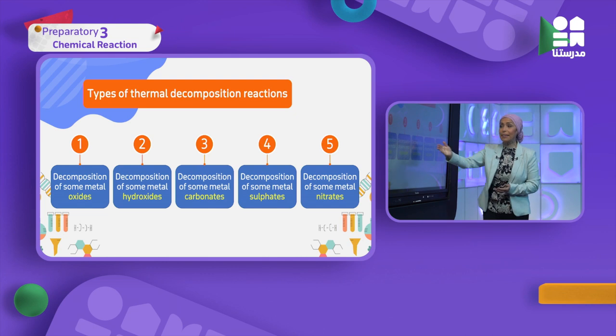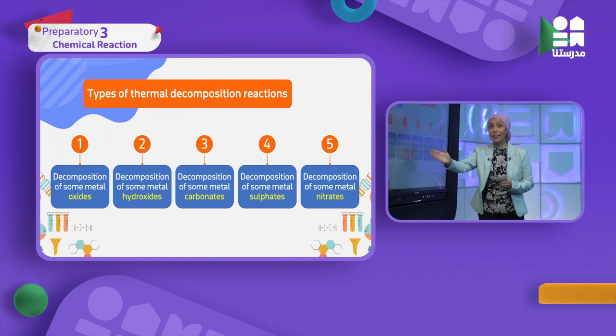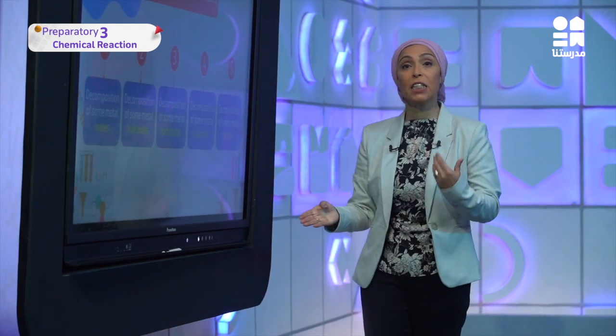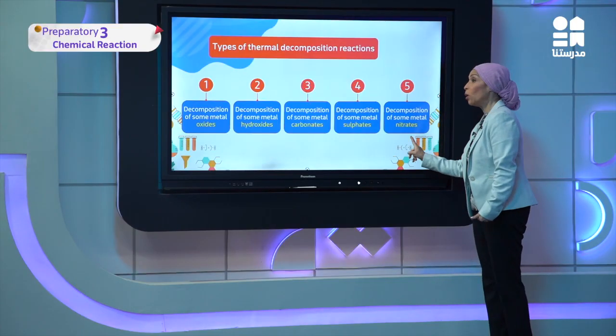The last one, metal carbonate will be breaking down into, the end result must come from its name too, it will give me metal oxide and carbon dioxide. I can get it from the compound. Carbonate gives me carbon dioxide. Sulfate also gives me oxide plus sulfur trioxide, and we will see all this in the equations together. Finally, nitrate gives me nitrite, which, as I said, a complicated compound thermally decomposes into simpler compound. Nitrate will be nitrite, and also oxygen gas comes out.